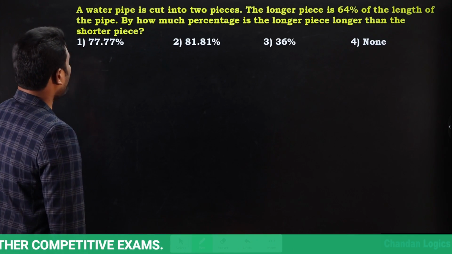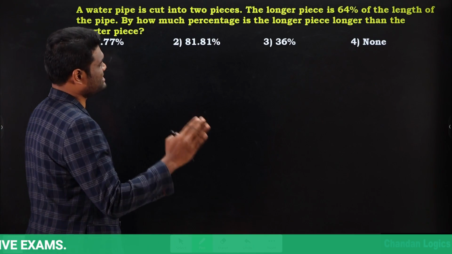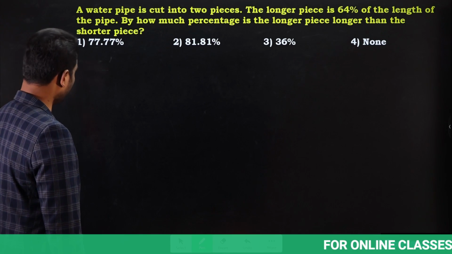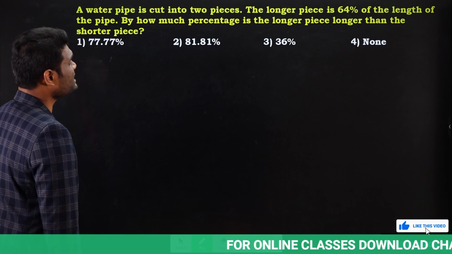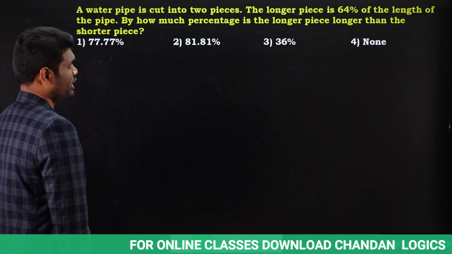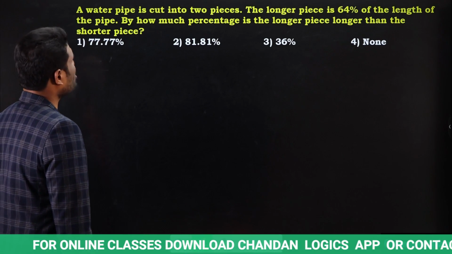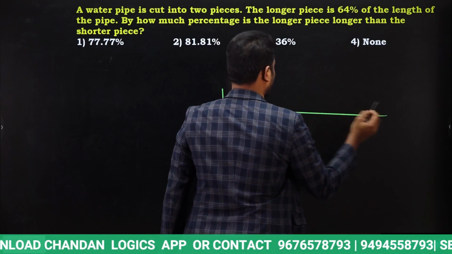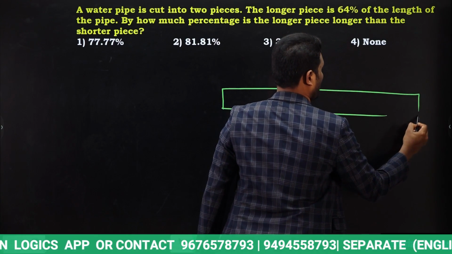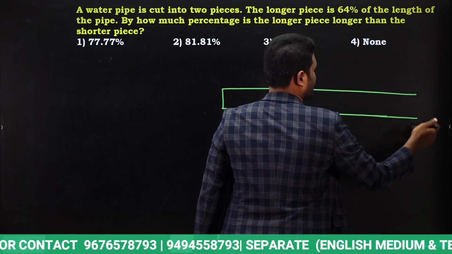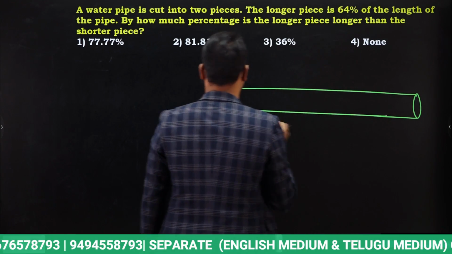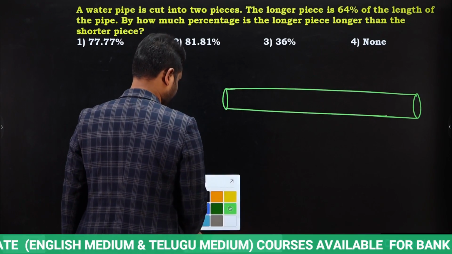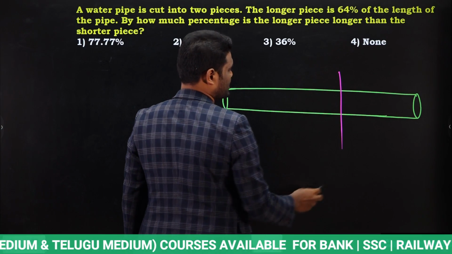Next one: a water pipe is cut into 2 pieces. The longer piece is 64% of the length of the pipe. By how much percentage is the longer piece longer than the shorter piece? Very simple. Look, this is a pipe. Now what happened, it seems this pipe is cut into 2 pieces. Yes or no? Let us say it is cut in this way.